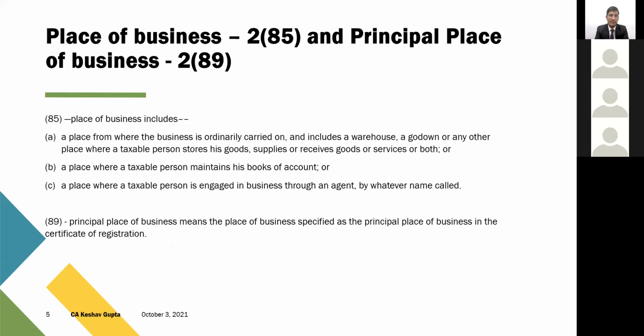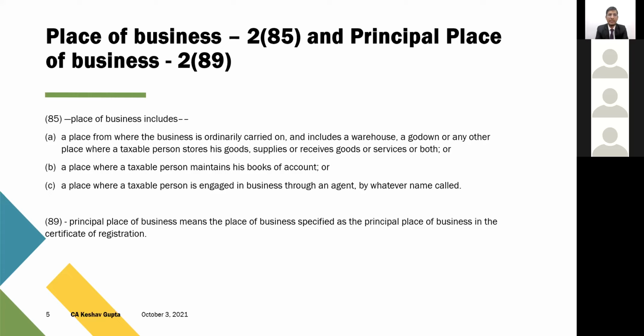So place of business, as we normally understand, is the place where the business is conducted. But if we see the definition, it gives a better coverage. It is a place from where the business is ordinarily carried on, or it includes a warehouse, godown, or any other place where a taxable person stores his goods, supplies, or receives goods or services, or both. Or it can be a place where he maintains the books of accounts, or it can be a place where he is engaged in the business through an agent.